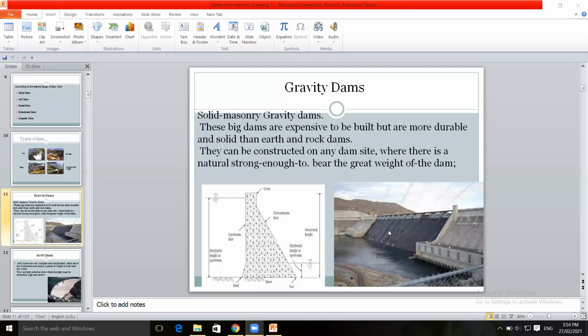Did you understand the gravity dam? This is the actual image. This is the upstream side. The opposite side is called what? Downstream side. This is the actual image. These are the component parts. Did you understand the component parts? Any difficulty? This is a gravity dam. Some of the gravity dams.